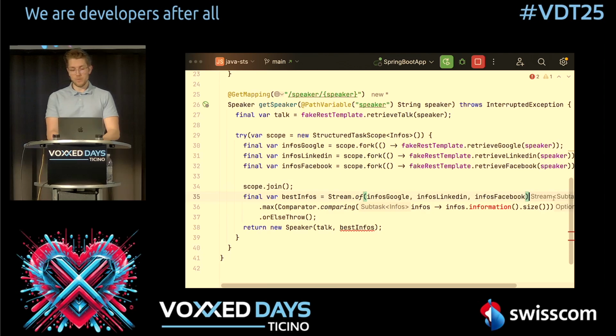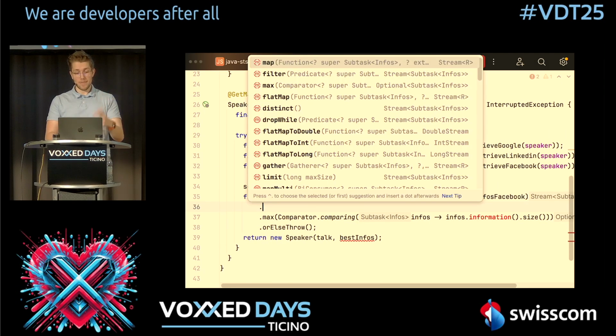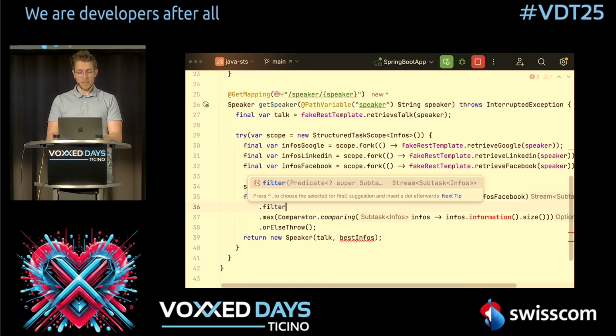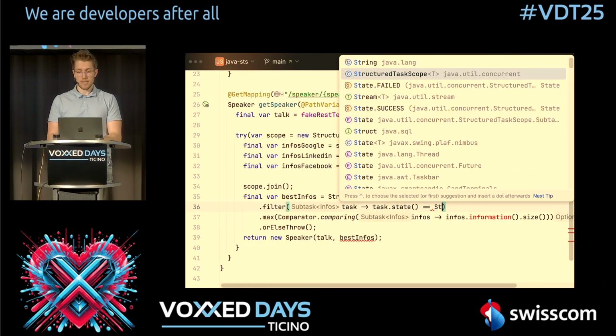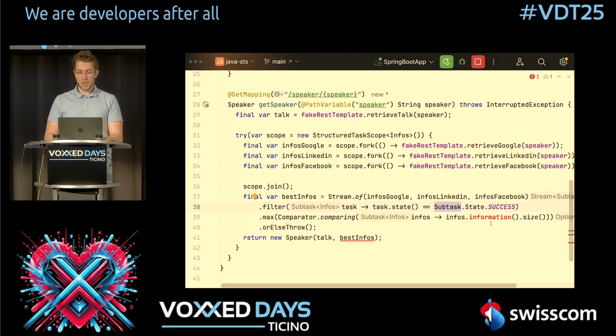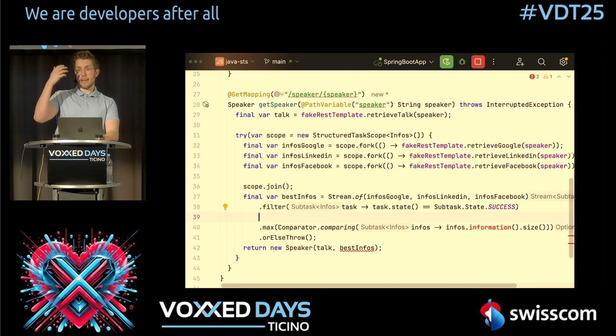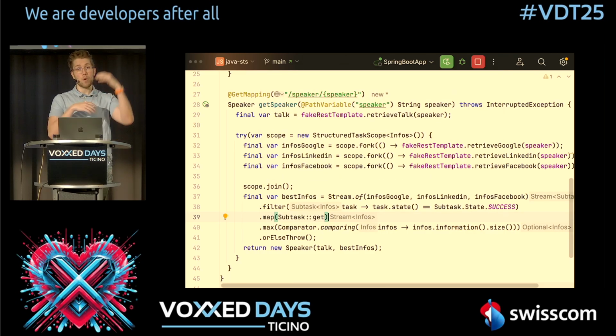Now, what we of course need to do in here is we now have a stream of subtasks. We have to filter to only get the subtasks which were successful. So we say here filter, and we have our task, and we say task.state equals state success. With this approach, we have the advantage that we only have to deal with the successful tasks on the next line. So we now say map and we say subtask.get, because now we are sure that we only have the successful ones and we can get the result from it. So let me now restart the application.